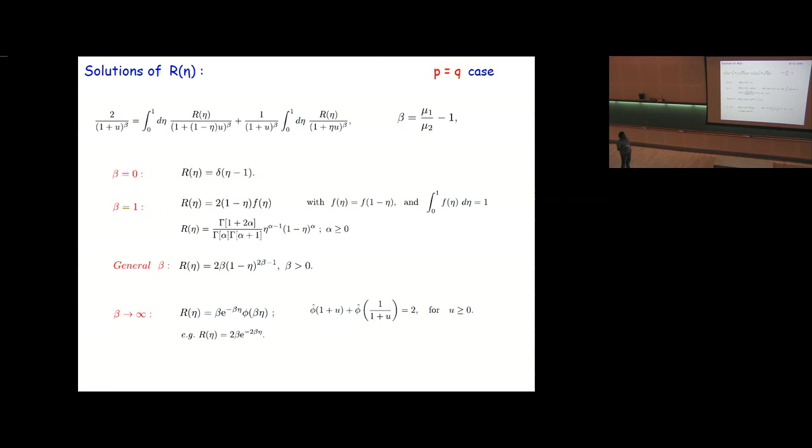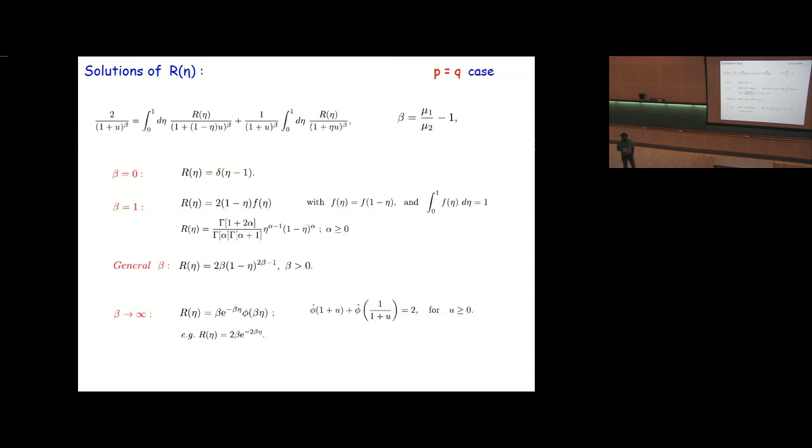For general beta, we can find one solution which covers the whole span of beta, which is 2 beta times 1 minus eta to the power 2 beta minus 1, and this covers the full range of beta. And note that for beta equal to half, this gives you the uniform distribution.